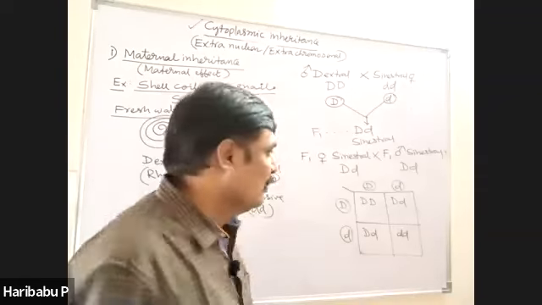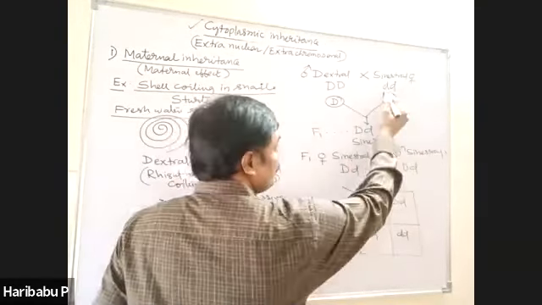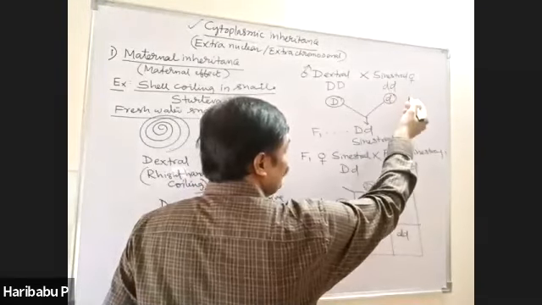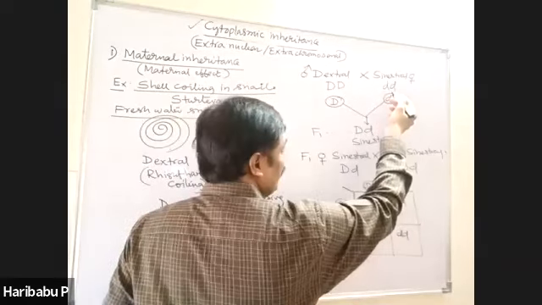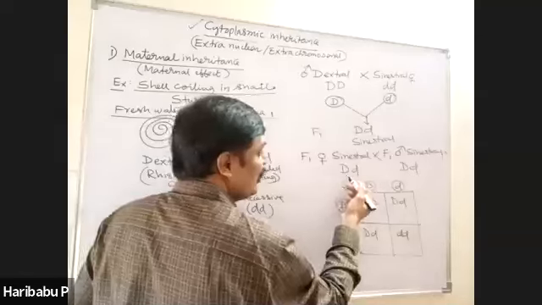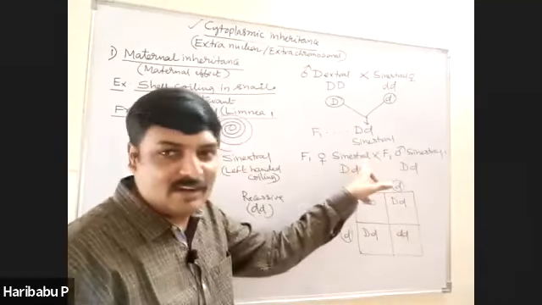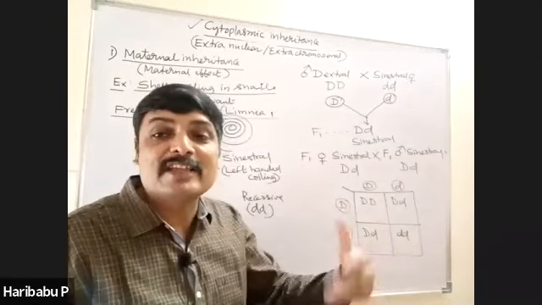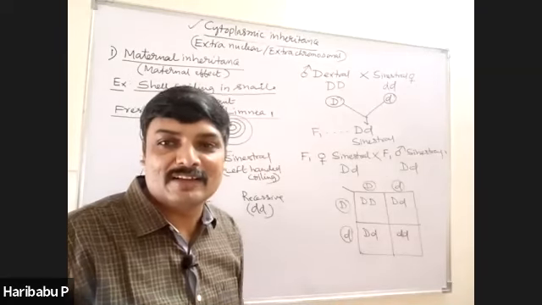Right? Sinistral, see this? In this case, as it contains recessive, it is unable to produce the dextral coiling. But here there is a dominant gene. Even though it is sinistral, now it is having dominant allele. Now it is able to synthesize a protein responsible for dextral coiling.